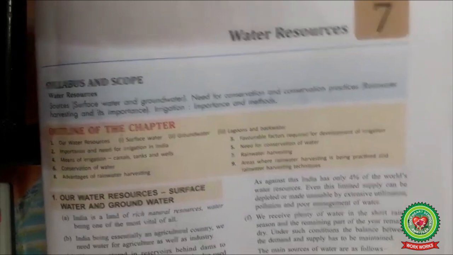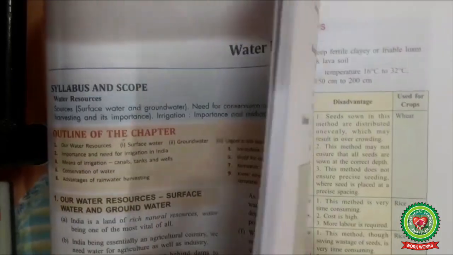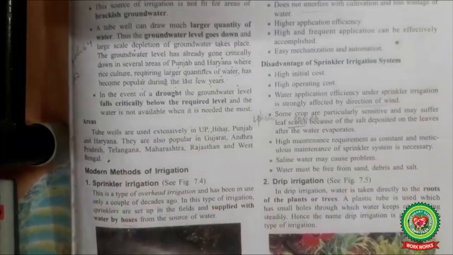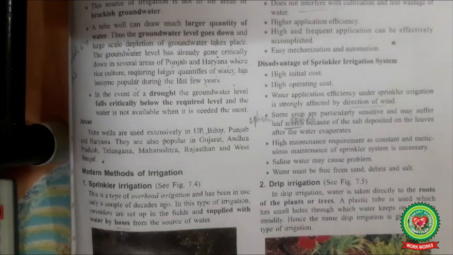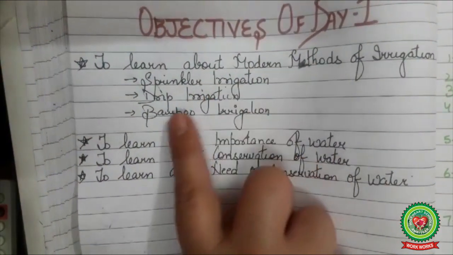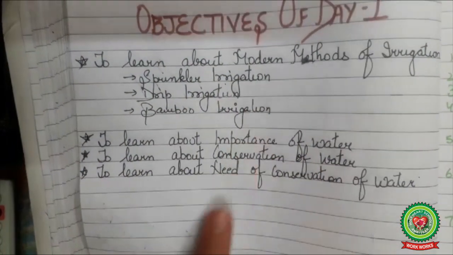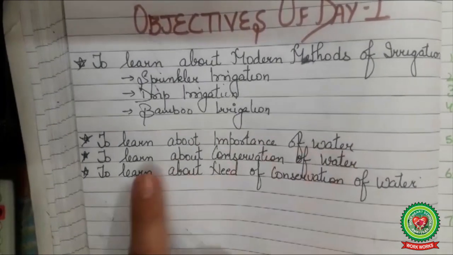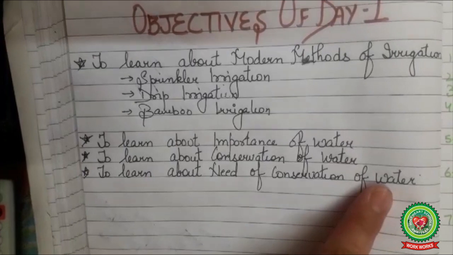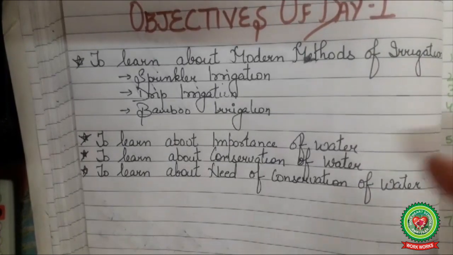Today we will be starting with the modern methods of irrigation, that is sprinkler irrigation. While going through the above topics, we will be learning about modern methods of irrigation, that is sprinkler irrigation, drip irrigation and bamboo irrigation, about importance of water, about conservation of water, about need of conservation of water. We will also be learning some new words.